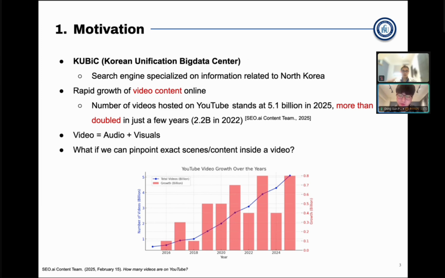If I ask people how to search for videos, most people would answer either to search it up on Google or search it up on YouTube. Sure, that works, that's a viable option, but the real problem is that it gives me the entire video to watch, and sometimes the given results are not entirely related to my search query. But what if I want to find exact scenes inside the video that match our needs?